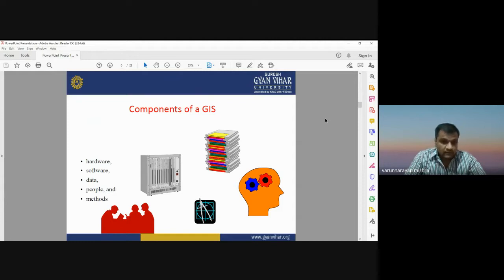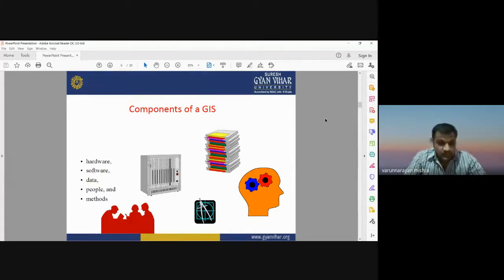Software, we should have good software so that we can easily analyze and process the spatially referenced data sets. Data is also a part of GIS. GIS can deal with both kinds of data sets, raster or vector. Raster data sets include satellite images and aerial photographs. Vector data sets include real world objects in the form of point, line, and polygon.